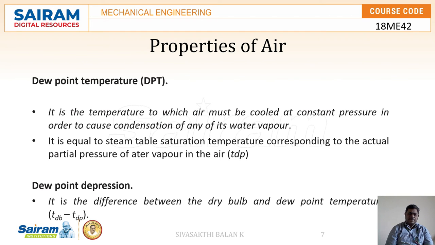Let us see what dew point temperature, DPT, is. It is the temperature to which air must be cooled at constant pressure in order to cause condensation of any of its water vapor. It is also equal to the steam table saturation temperature corresponding to the actual partial pressure of the vapor in the air, T DP. Then the next property is dew point depression. It is the difference between the dry bulb temperature and the dew point temperature. Mathematically, we can write T DB minus T DP: dry bulb temperature minus dew point temperature.